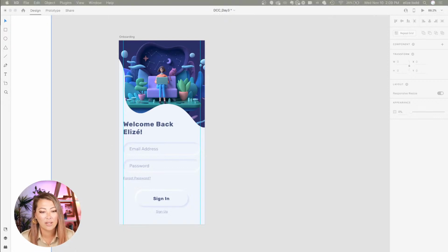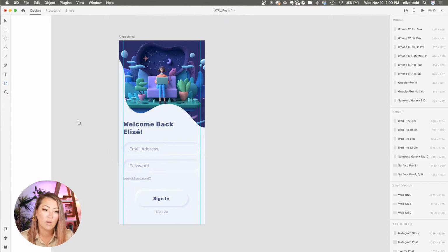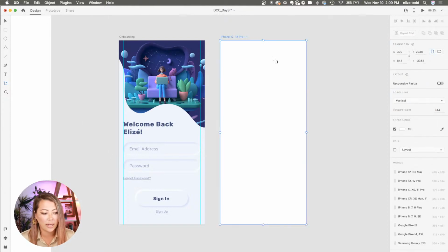Here I have the screen I'm working with. We're going to recreate this. I'm going to first put this all on an artboard. I am going to select A on my keyboard as the shortcut to enable artboard. And then I'm going to select an artboard.